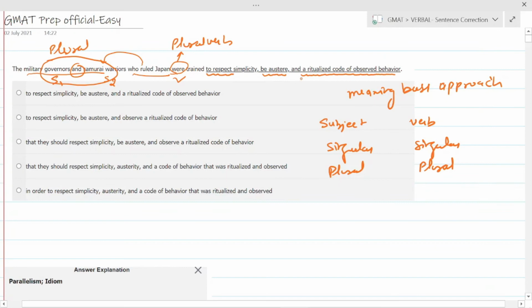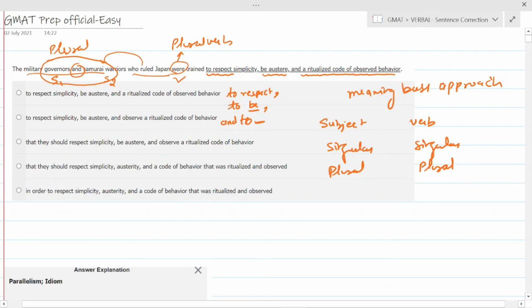I have already found that there is a problem in this parallelism, because I need a verb after to respect, a verb after to be, and again a verb after and to. So there is no verb. A ritualized code is not a verb.